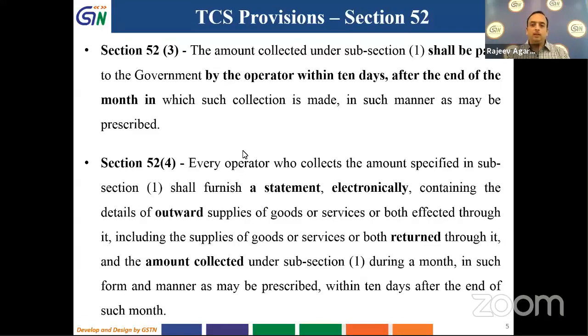So it will contain whatever has been given as outward supplies, whatever has been returned, and what is the amount collected. And it will be in such form and in such manner as may be prescribed within 10 days of the end of the month.